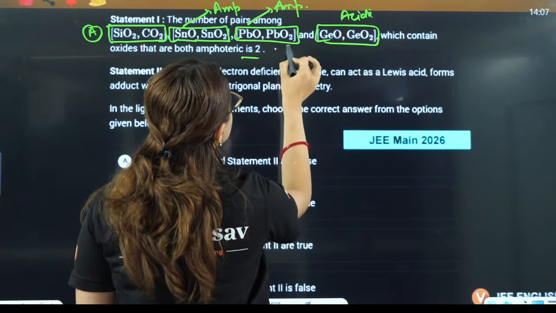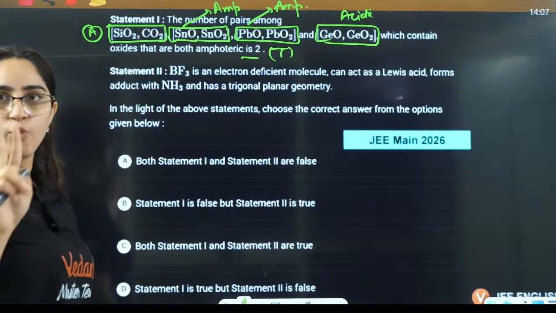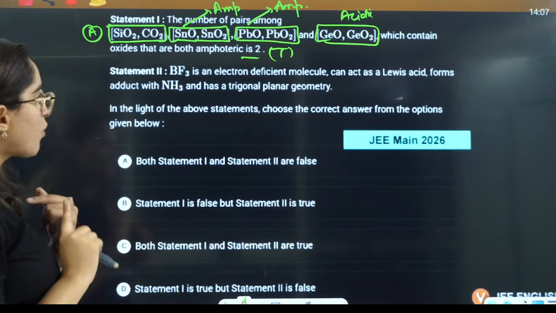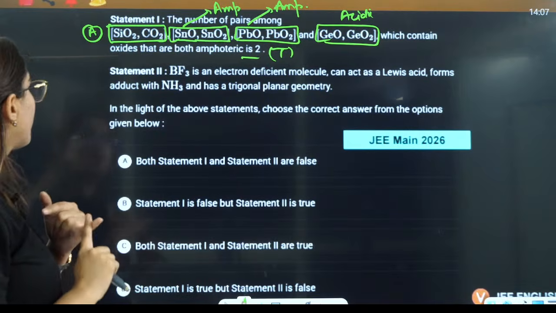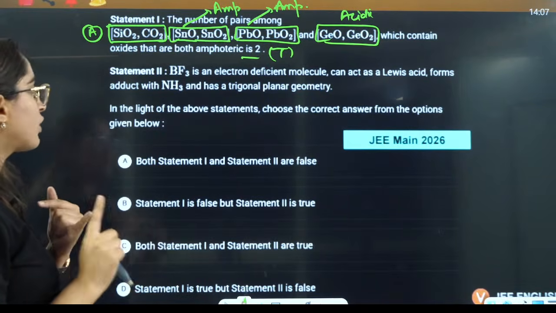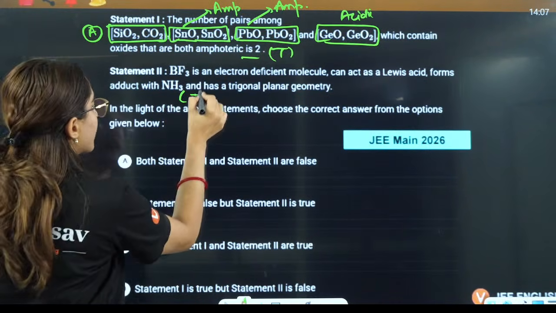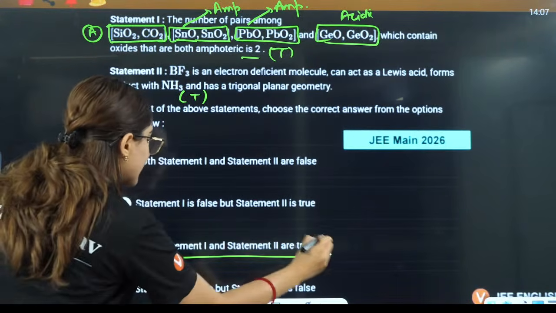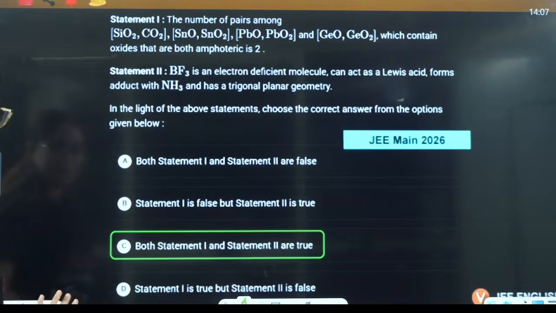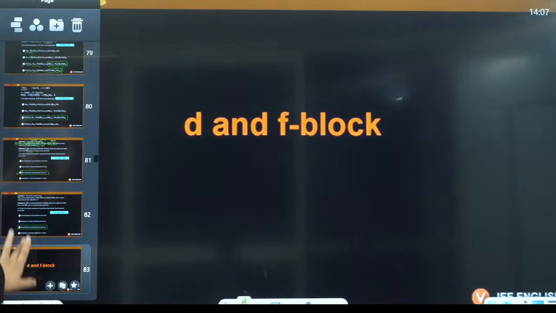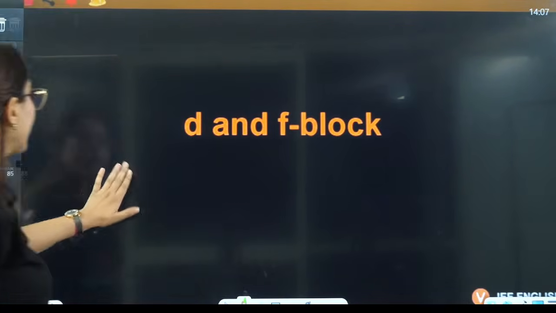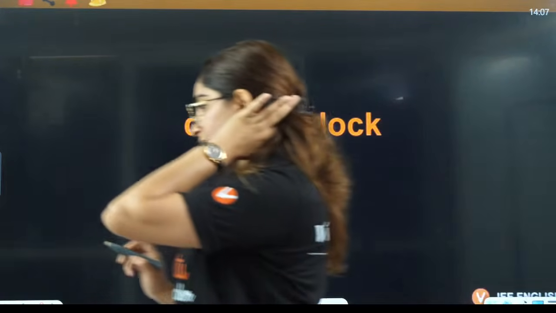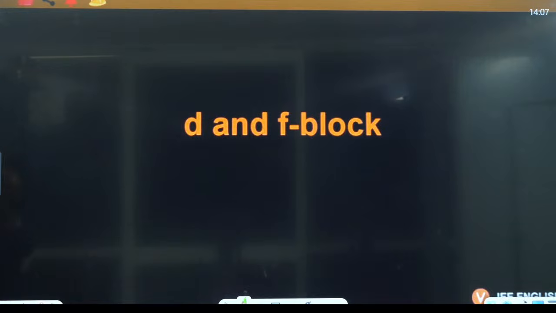So I can say this statement is true. Two pairs are both amphoteric in nature. BF3 is an electron deficient molecule, acts as a Lewis acid, forms an adduct with NH3, and has trigonal planar geometry. Everything is correct regarding BF3. So we can say both the statements are correct here. So the answer will be C is the correct answer there. Okay everyone, tell me. Is that clear? Is that clear everyone? Tell me.